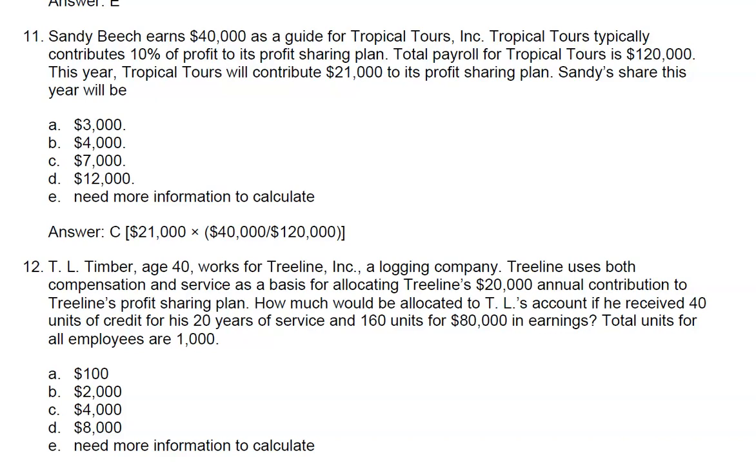He receives 200 units. If all the units for all employees is 1,000 and he has 200, he receives 20% of whatever's put into the annual contribution. And 20% of $20,000 is C, $4,000. So this is the situation where by doing units based on years of service, more money can be allocated to the older employees.